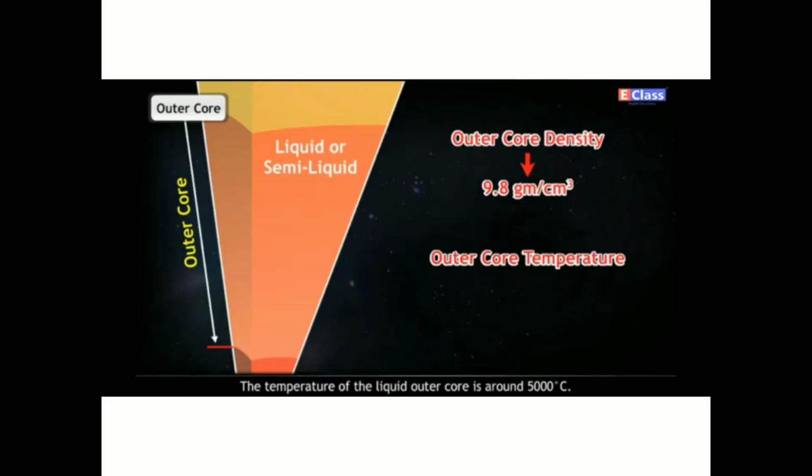Outer core. The outer core extends from around 2900 kilometers to 5100 kilometers. The secondary waves cannot pass through the core. They get absorbed in this region. This has led scientists to believe that the core could be liquid or semi-liquid in nature. The primary waves travel through this layer, but their speed reduces when passing through it. The density of the outer core is 9.8 grams per centimeter cube. The temperature of the liquid outer core is around 5000 Celsius.